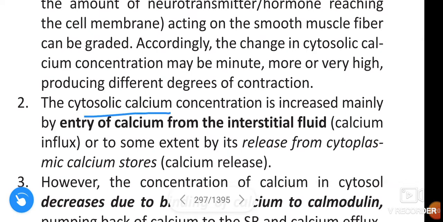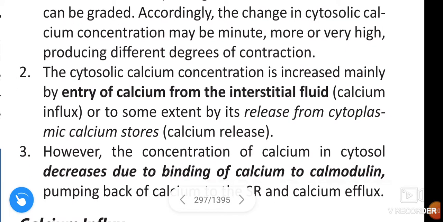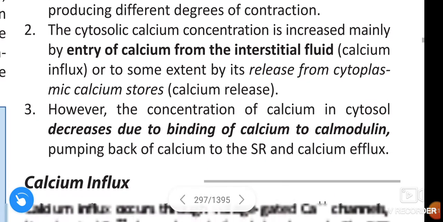The cytosolic calcium concentration is increased mainly by entry of calcium from the interstitial fluid, calcium influx, or to some extent by its release from cytoplasmic calcium stores, or calcium release.